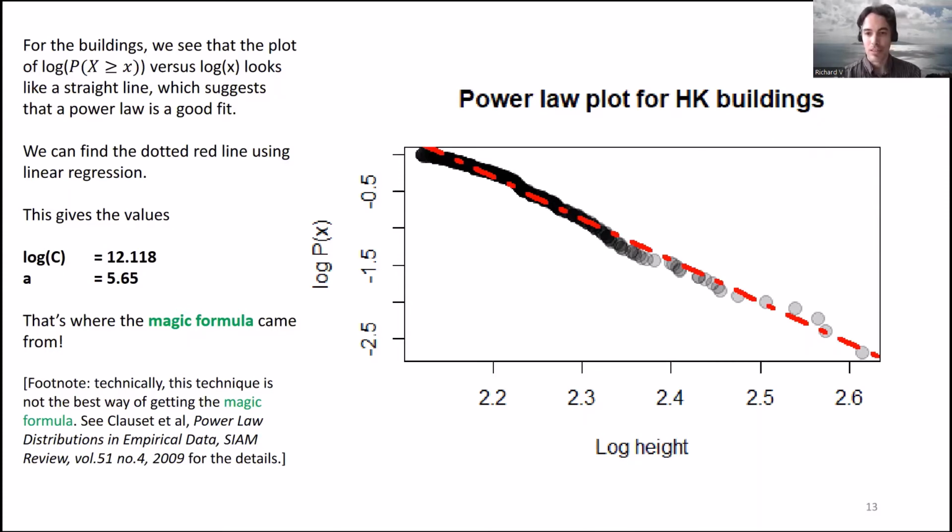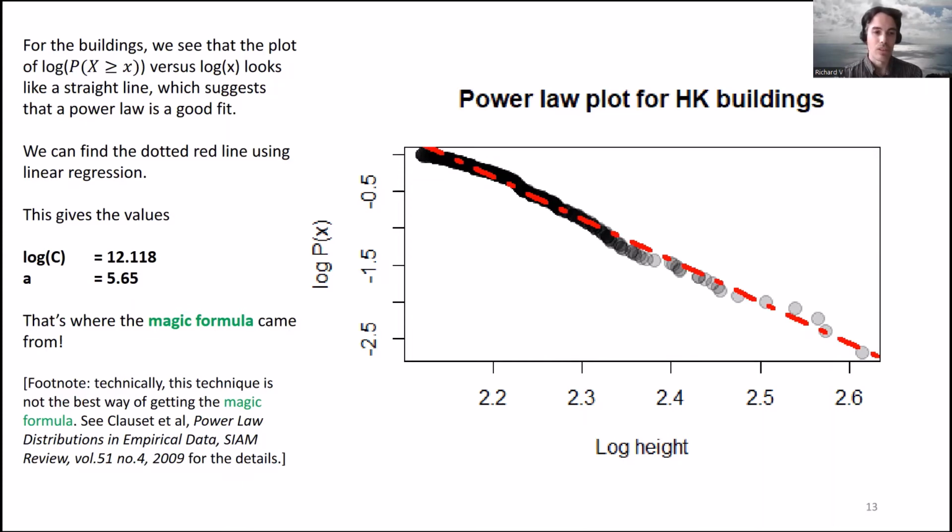Each one of these gray dots represents one building. On the x-axis, I've got the logarithm of its height in meters. On the y-axis, I've got the logarithm of the percentage of buildings that are bigger than or equal to that one in height. And roughly, I've got a straight line, and that's how I know that this is a power law. Then I can fit a line of best fit. That's the red dotted line. You could do that in Excel, for example, using linear regression. And from that, I can read off the numbers that I got for C and A.